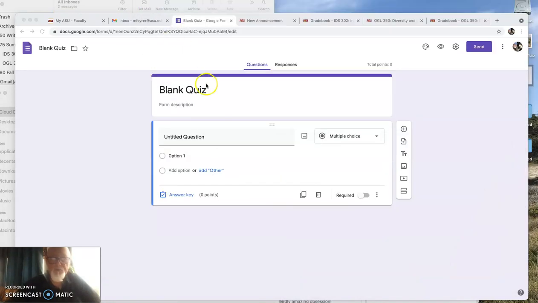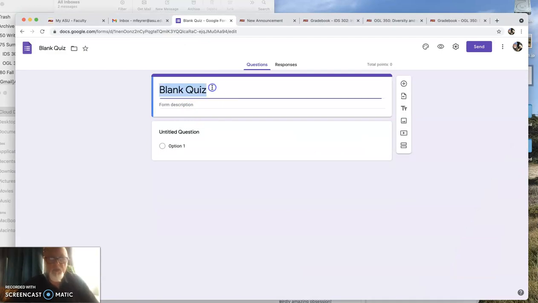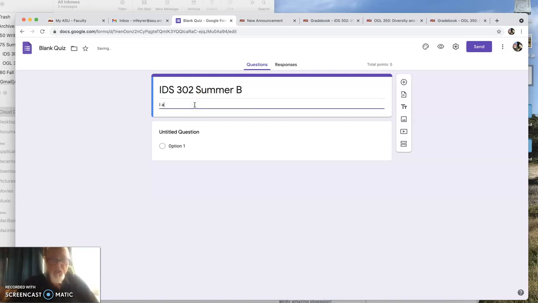All right, so blank quiz. You want to change the name? Let's call it IDS 302 Summer B. Description: I am an undergraduate, and so on. You do not need permission. Simply by participating in the study, they're giving you permission. Other studies you have to get permission for, so just know that.